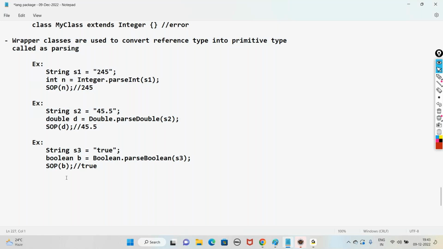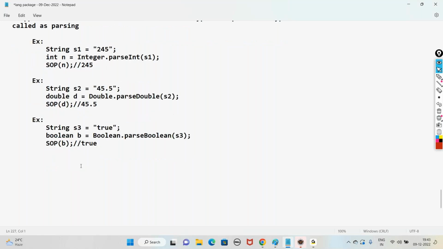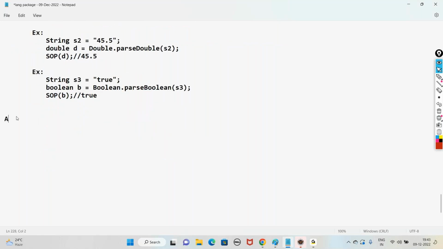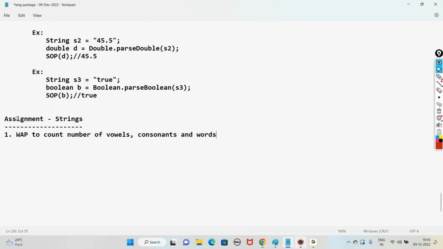So, a very simple topic today. If you do the assignment, the concept of strings will be simple for you. Assignment on strings. Write a program to count the number of vowels, consonants, and words from the given line of text.